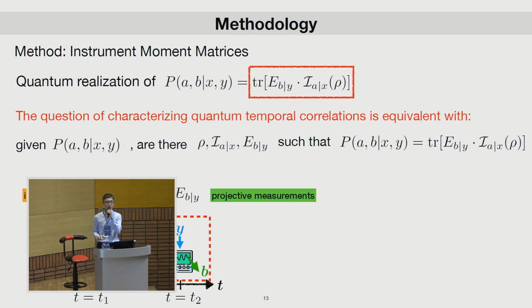Now, the equations characterizing quantum temporal correlations are equivalent to the following statement. Given some probabilities P_AB given XY, there exist states rho, instruments I, and projectors E, such that these probabilities can be written in this form. So this is the question we want to ask.